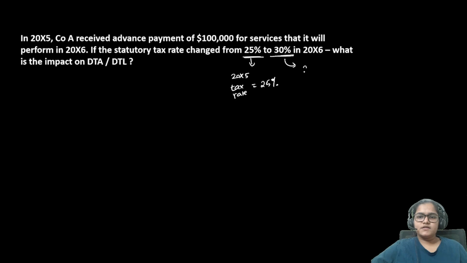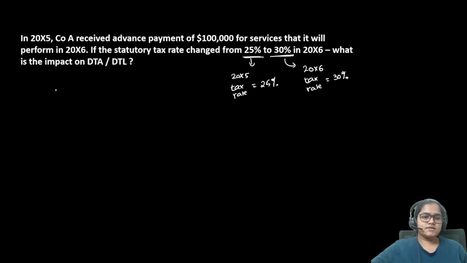And when we actually come to 2006, the tax rate becomes 30%. So we did not know that this change in tax rate is going to happen. When 2006 actually started, we realized that, okay, the tax rates have changed from 25% to 30%.